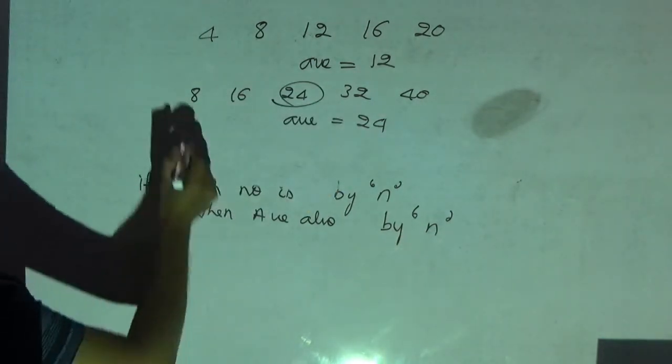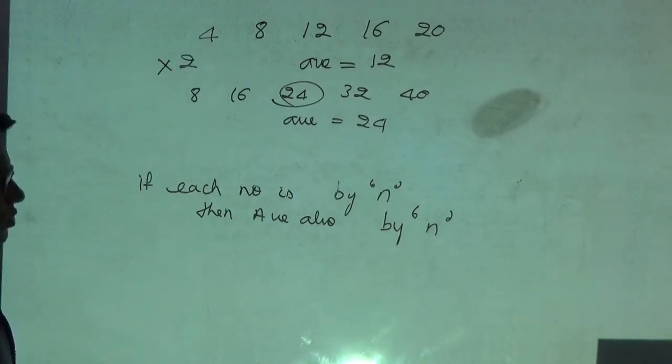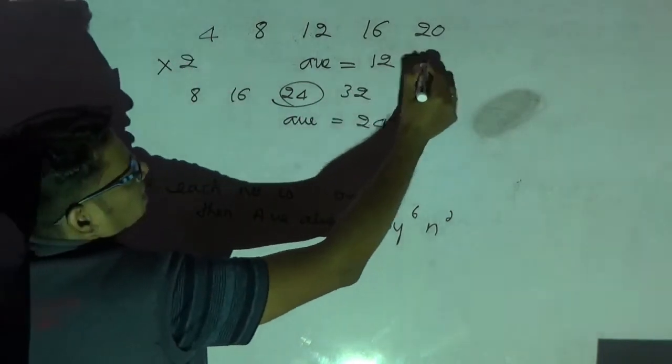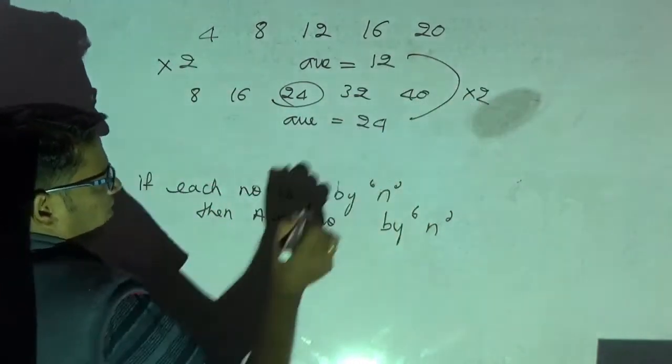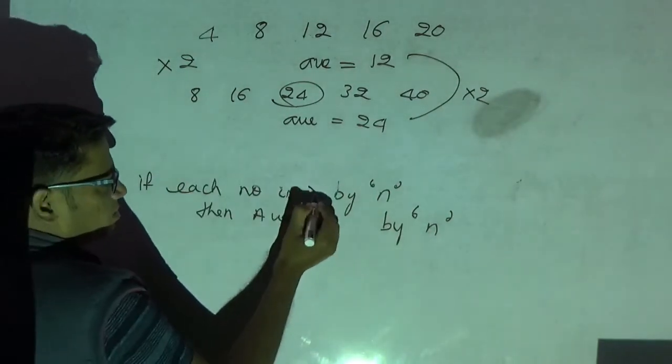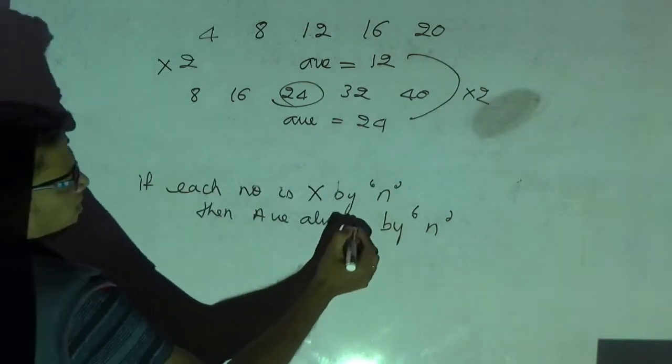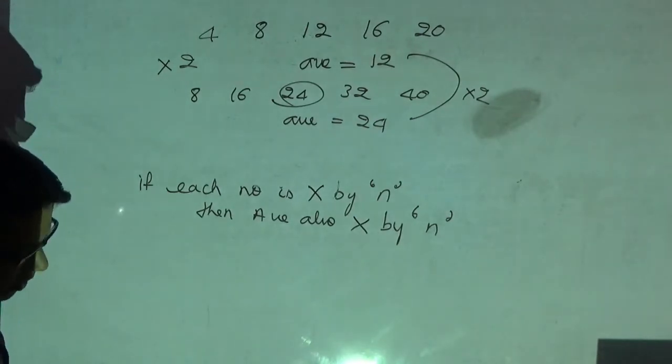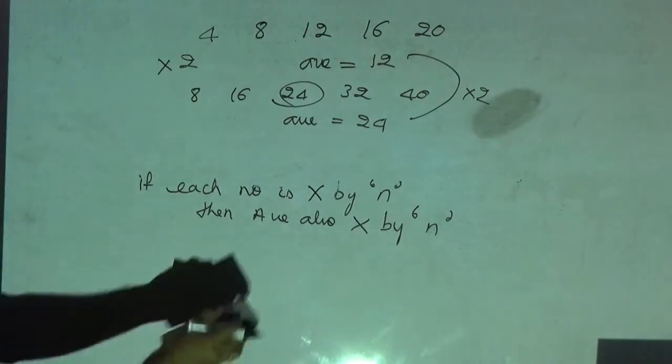Now what I have done, I have multiplied each number by 2. Therefore the average also gets multiplied by what? 2. 12 2s is what? 24. Therefore I can tell if each number is multiplied by n, then the average also gets multiplied by n. Hope you have understood this.